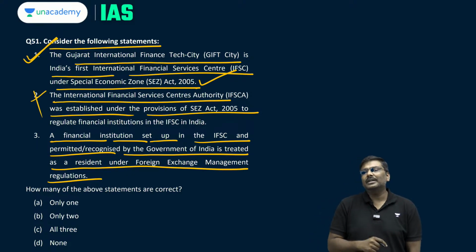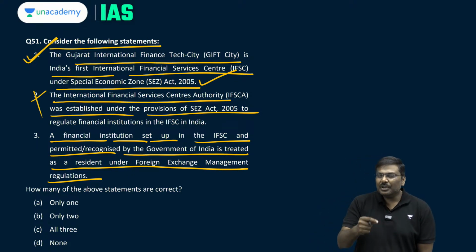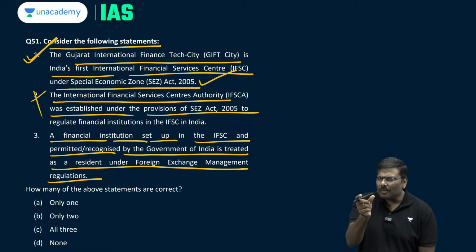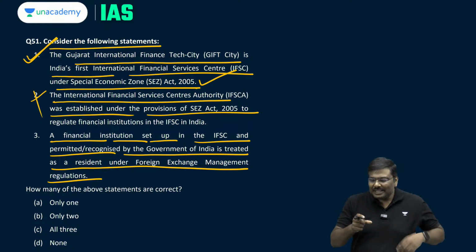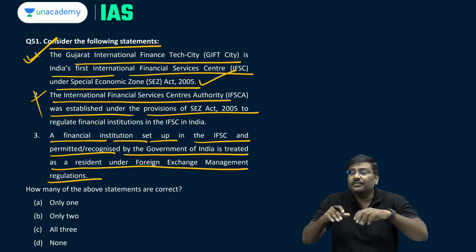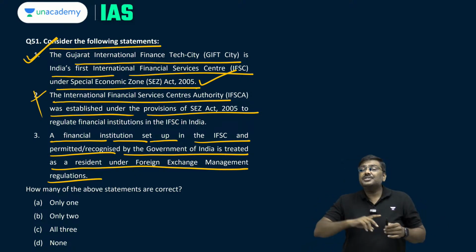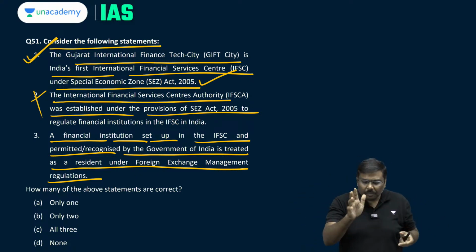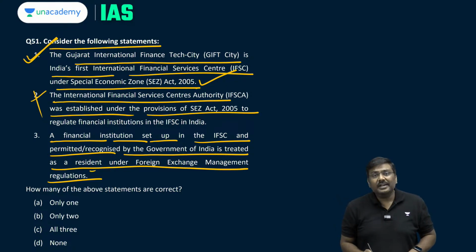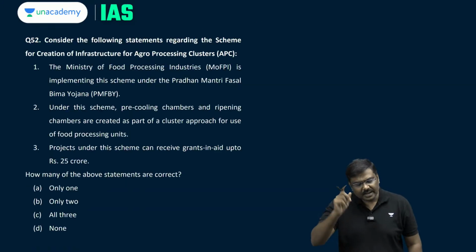Very technical statement. Understand this, because you are operating in the special economic zone. Whenever you talk about a special economic zone, the zone itself will be treated as a foreign territory in terms of application of rules. And because you are operating in the SEZ, you will not be treated as a resident, you will be treated as a non-resident. So in question 51, the third statement is wrong. The right option is option A, only one is correct.